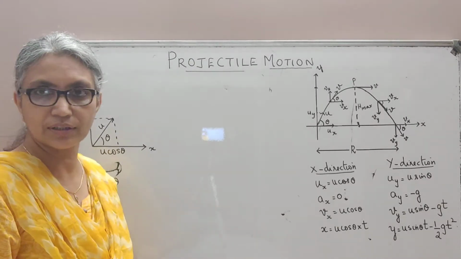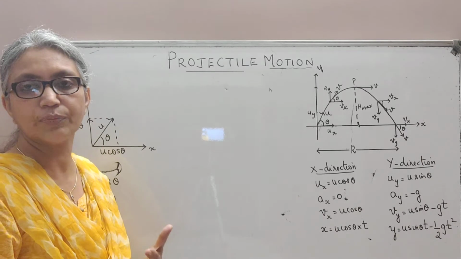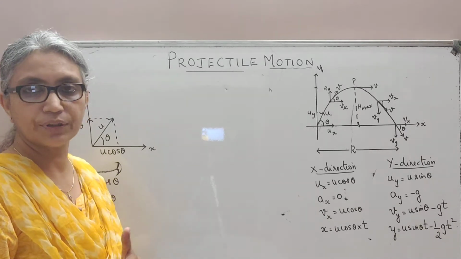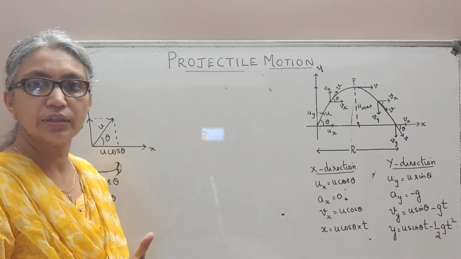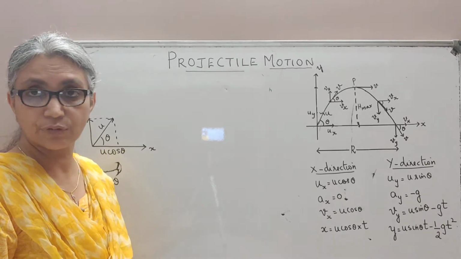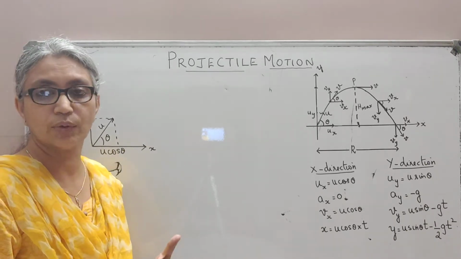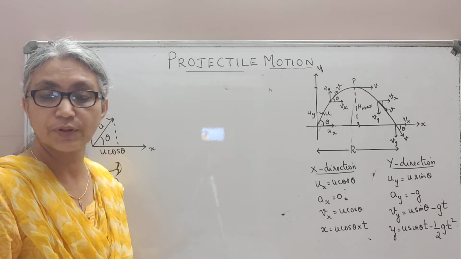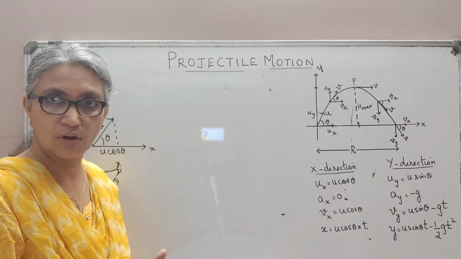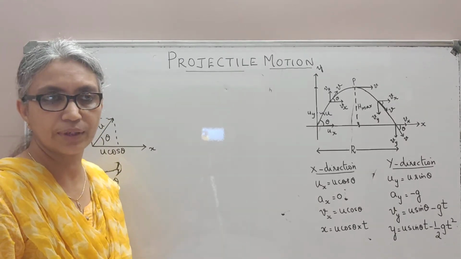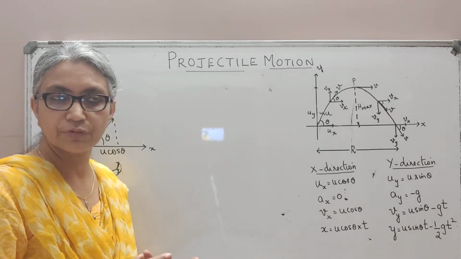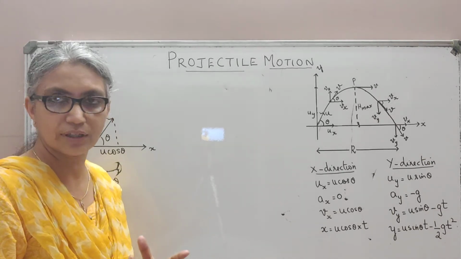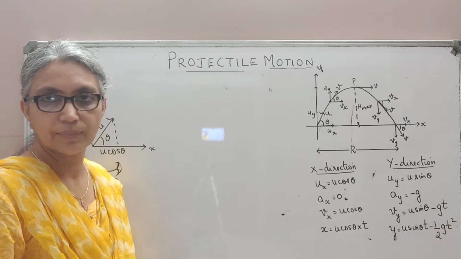Similarly, for all the other vectors involved, the acceleration is a vector and has a component along the x-axis and another along the y-axis. The instantaneous velocity at any instant of time will have two components along the x and y-axis. Similarly, the displacement of the particle, being a vector, will have two components, one along the x and the other along the y-axis. The only quantity that does not have direction is obviously the time, being a scalar.